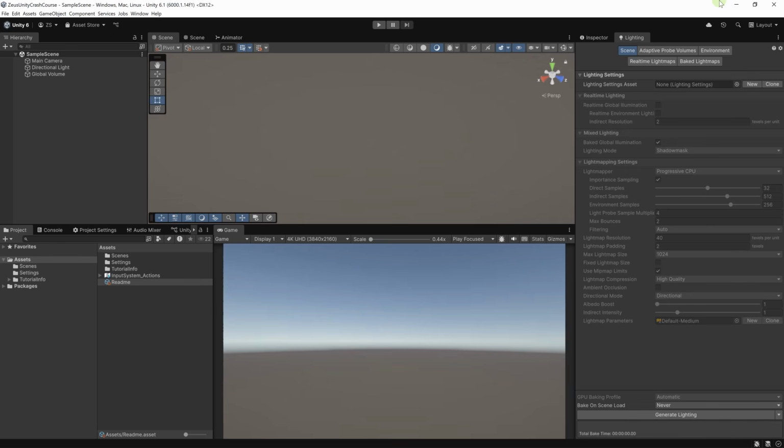What is a Unity project? A Unity project is made of scenes. For example, here we have SampleScene. A scene, you can think of it as like a level in your game. And by the way, I'm going to simplify a lot of concepts, especially for you guys who are complete beginners to game dev and Unity. But if you are more familiar with Unity, you will know that perhaps in practice, we can make levels out of multiple scenes. But to simplify things, let's assume that a level equals a scene.